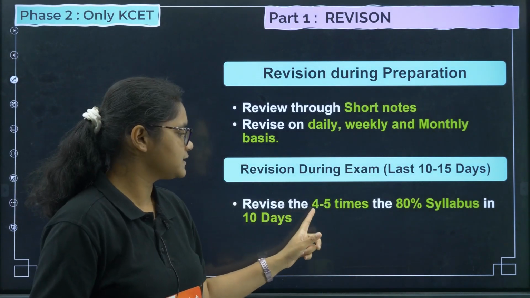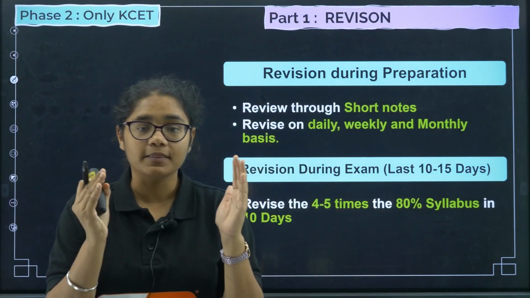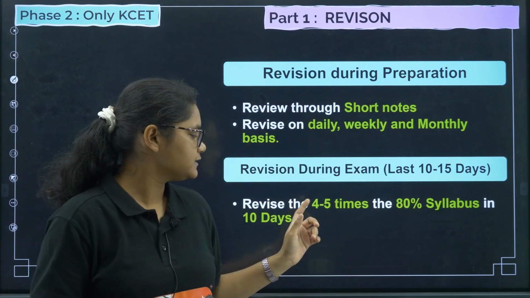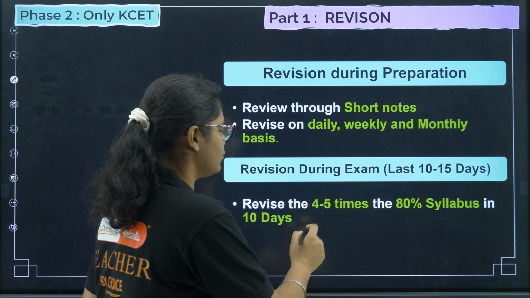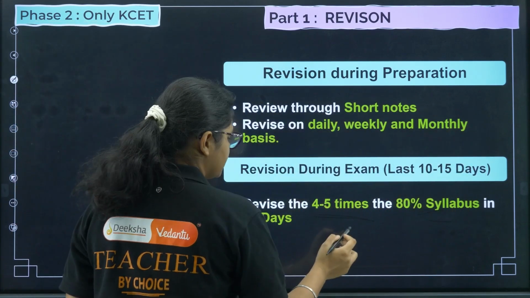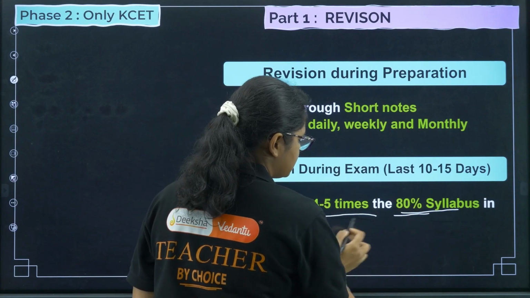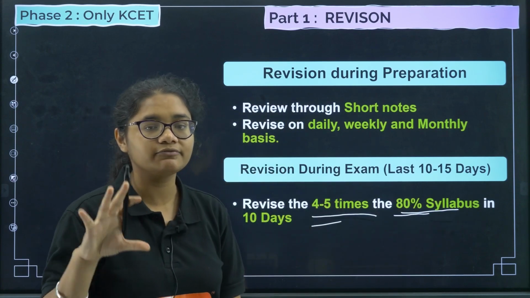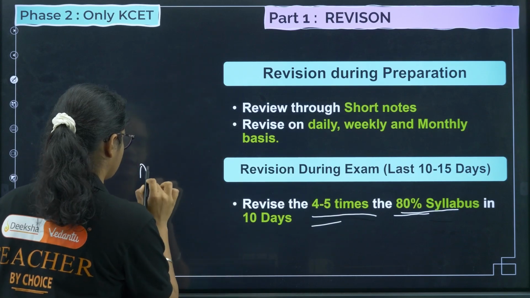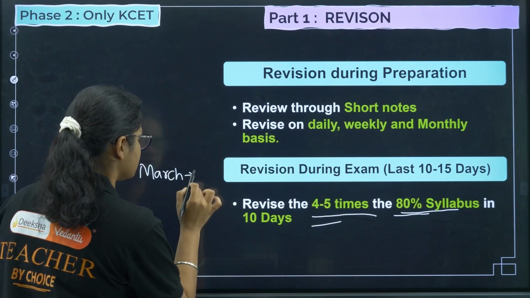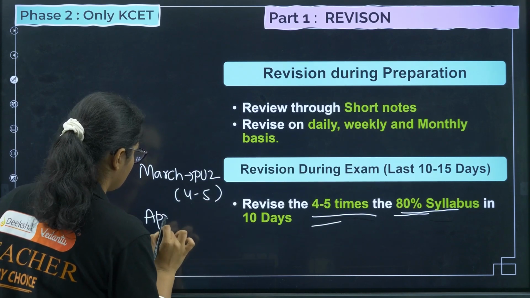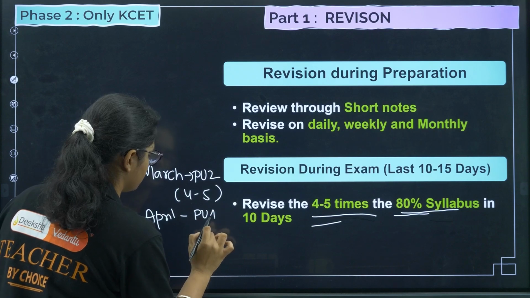You need to revise 80% of the syllabus, which means the PU2 syllabus should be revised again and again. At least revise those concepts 4 to 5 times during the month of March. In April you can revise the PU1 syllabus. So in March focus on revising PU2 4 to 5 times, and in April you can revise PU1.